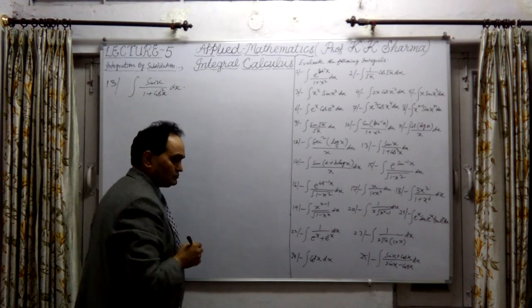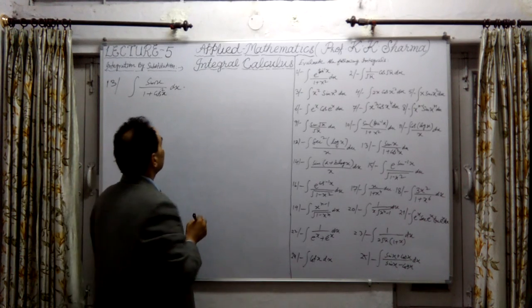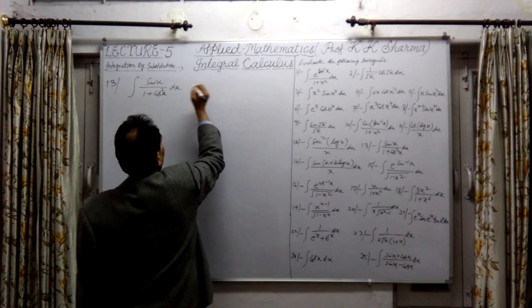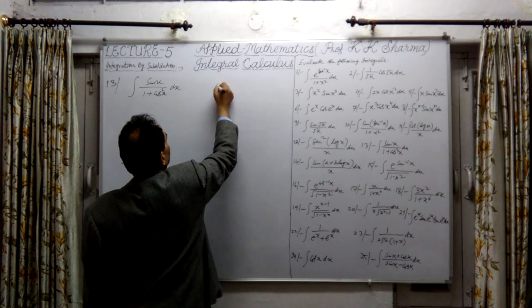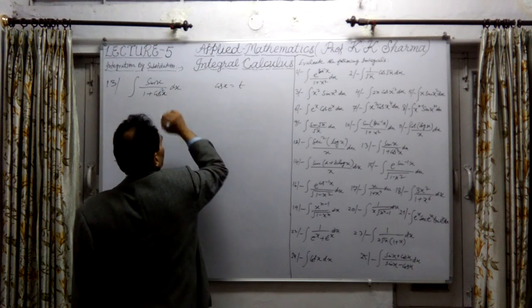Now here we have to assume cos x equal to something. What is cos x here? Let cos x equal to t, because here it is cos x whole square.